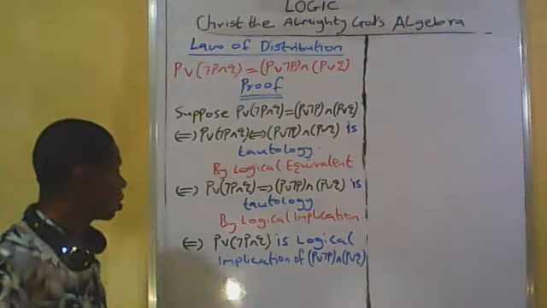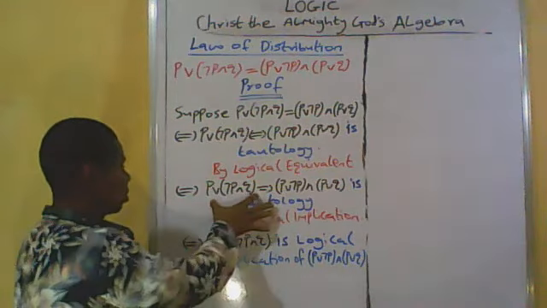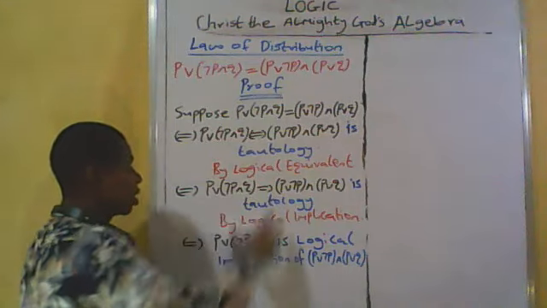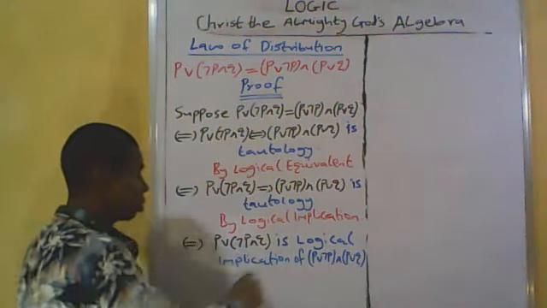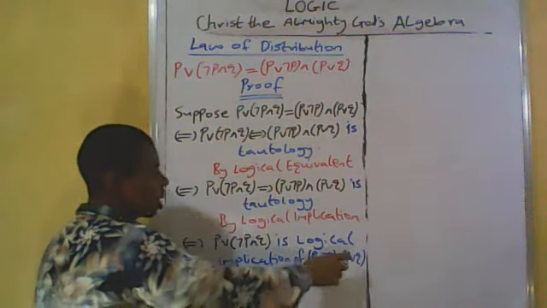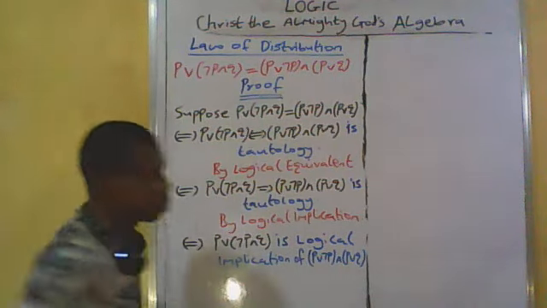Now we have derived that P or (not P and Q), that is the antecedent, is a logical implication of the consequent, (P or not P) and (P or Q).